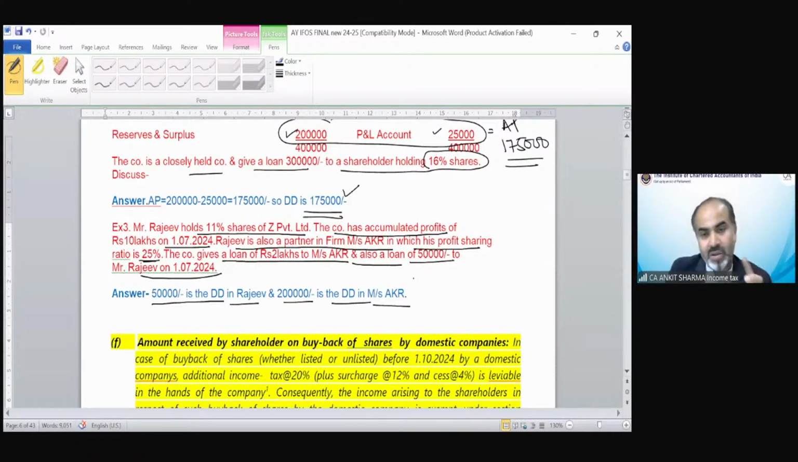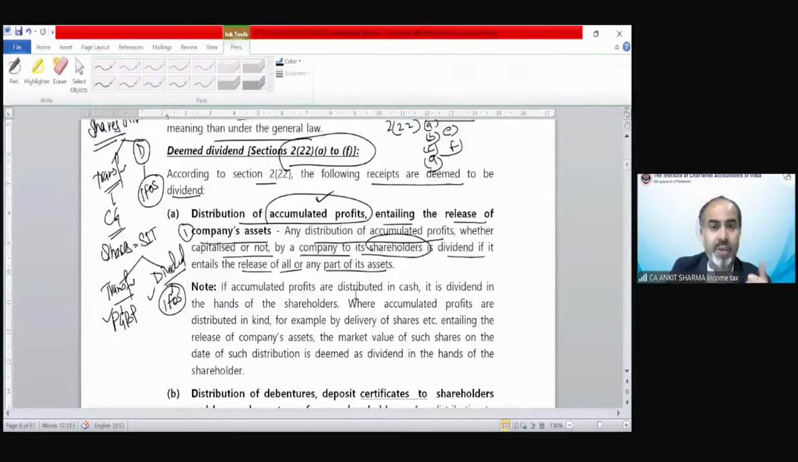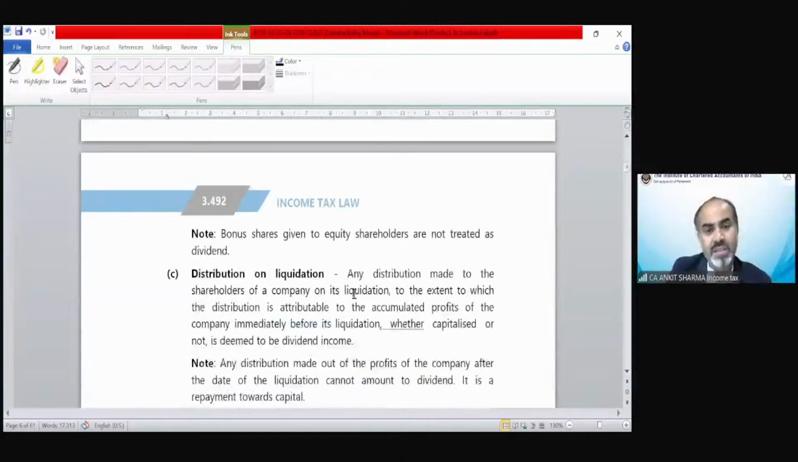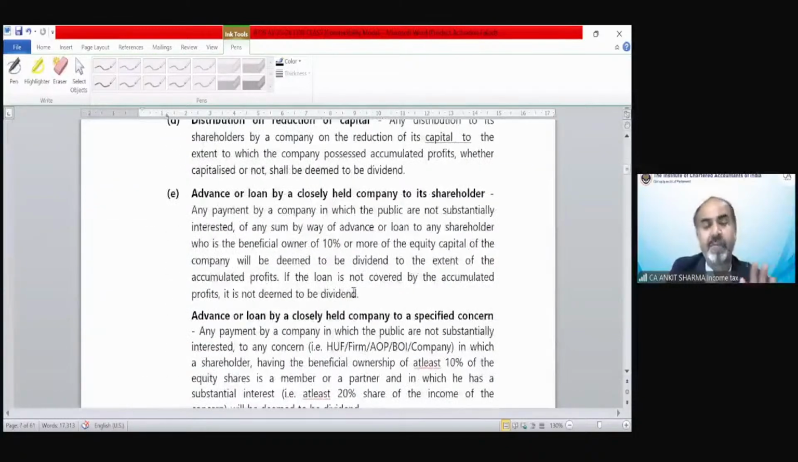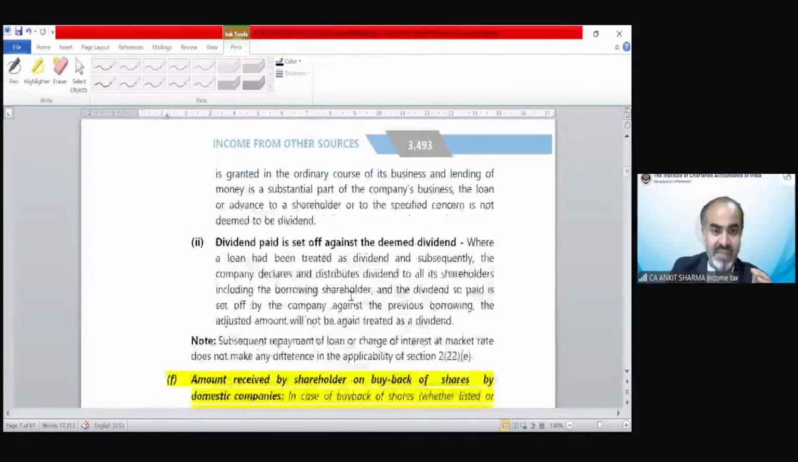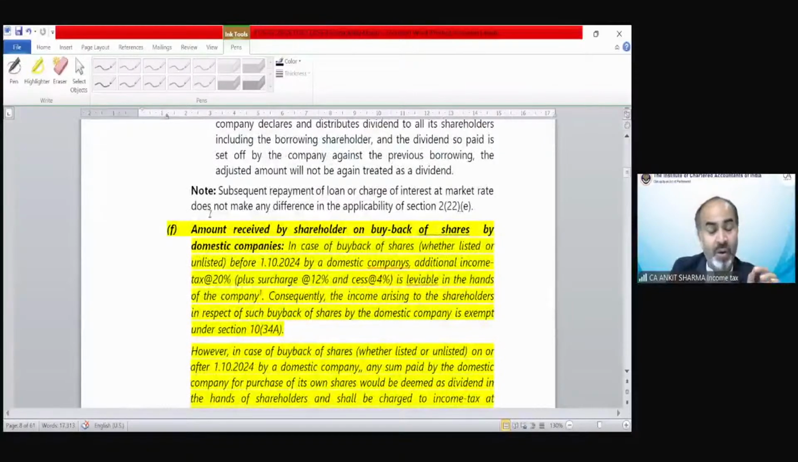So I will upload this part from the notes because it has examples also. And the balance part we are going to discuss from the study material. Section 22(2)(f). We have discussed section 22(2)(a), (b), (c), (d), and (e) from the notes. The balance, from point F till the end of income from other sources, we are going to discuss from these notes.